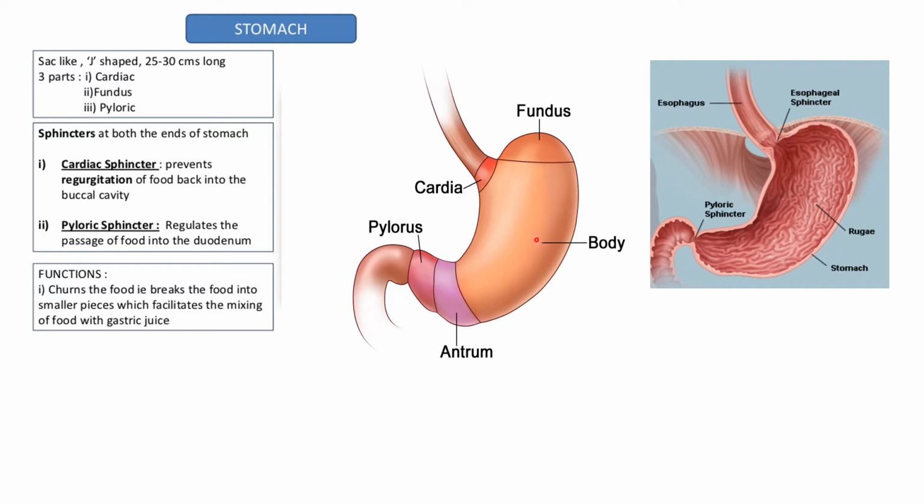Now what's the function of the stomach? The stomach churns the food, that is, it breaks the food into smaller pieces, which regulates the mixing of food with the gastric juice.